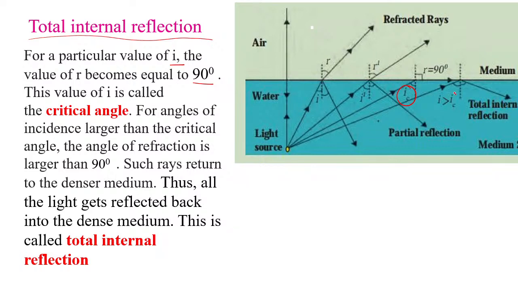See over here, in this case, this angle I is greater than the critical angle. Such rays return to the denser medium. Thus, all the light gets reflected back into the denser medium, and this is called total internal reflection.